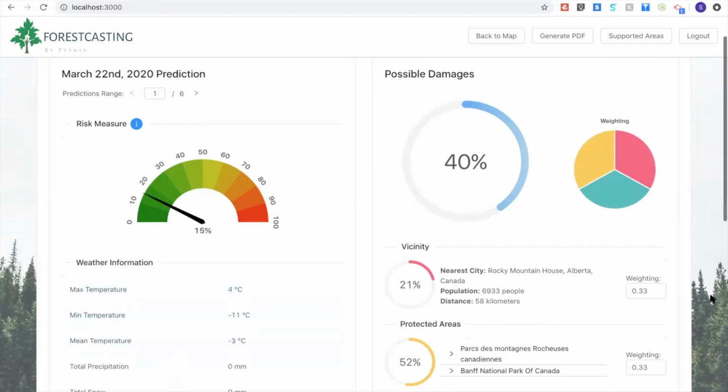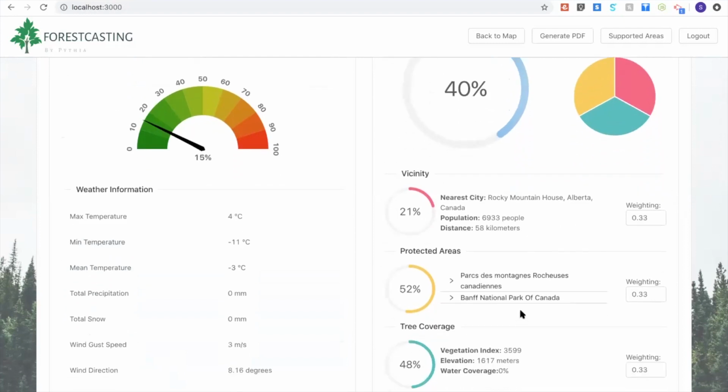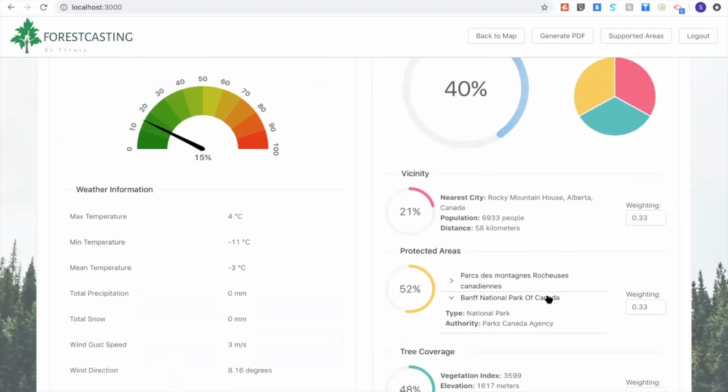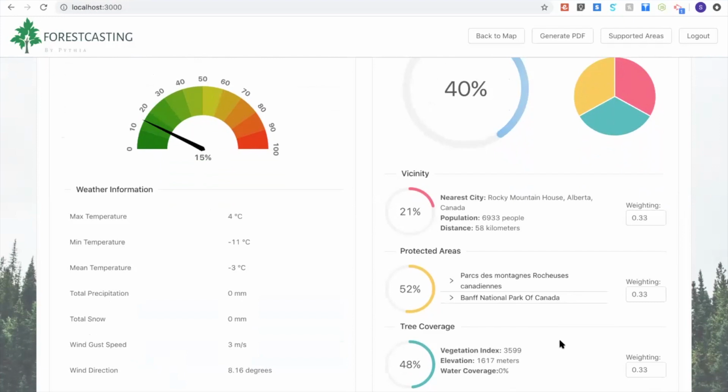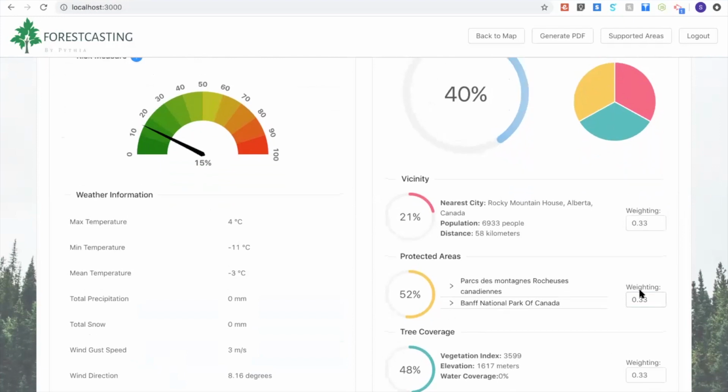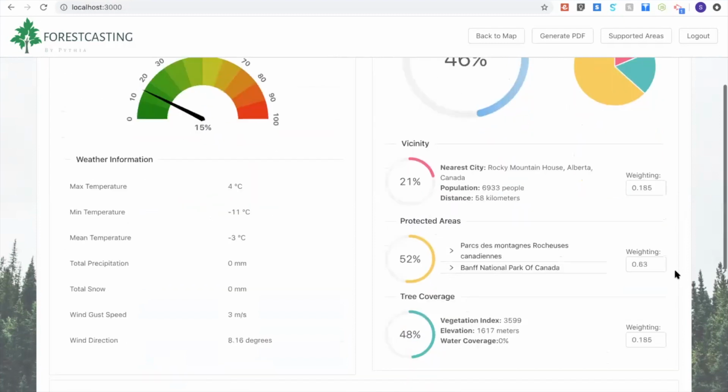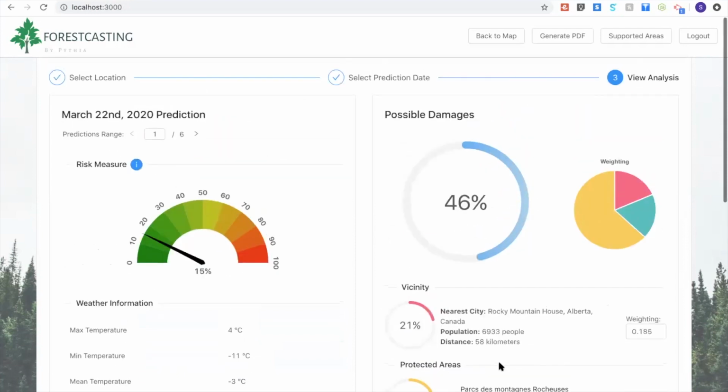And for the possible damages, we have the Banff National Park of Canada close to this location, so that is heavily driving the score up. And in this case, the tree coverage score is also higher.